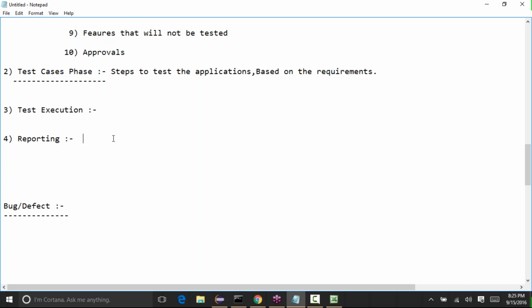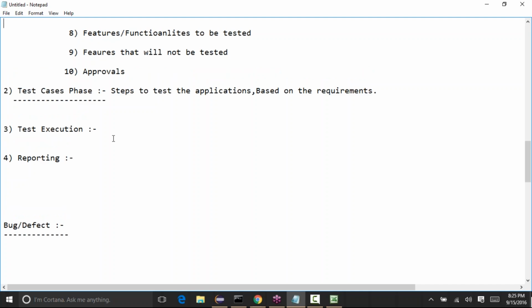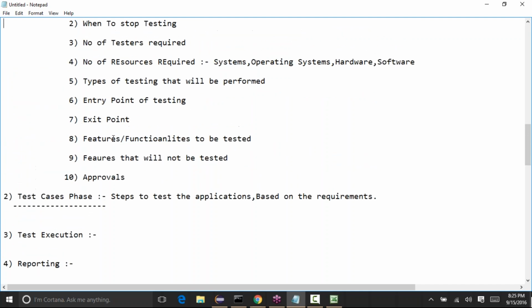This is the life cycle of testing, and again there are different things that come up in the life cycle. In the test case phase, we will write manual test cases. There are two types of testing that will be done. Whatever testing we do is done in two different ways: one is manual testing and the other one is automation testing.